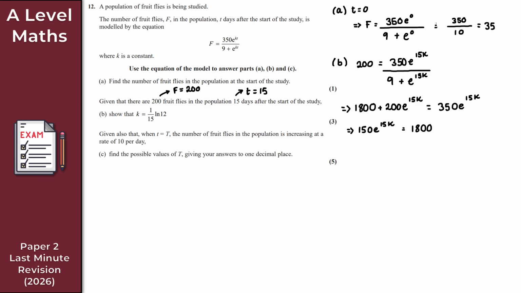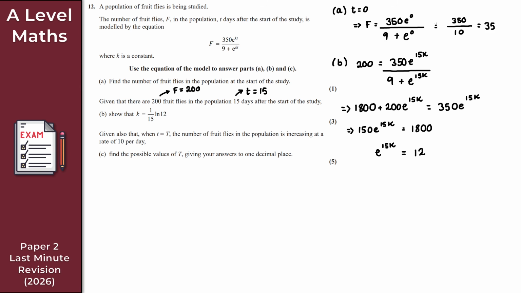Let's just continue. I'm going to divide both sides by 150 here. So e to the 15k is equal to 1,800 divided by 150, which gives me 12. So we get 12 there. And instantly this is looking pretty promising, right? They've got ln 12 and they've got 1 over 15. I've got a 15 here and I've got a 12 here. So clearly we're not at the correct point just yet, but it's starting to take shape.